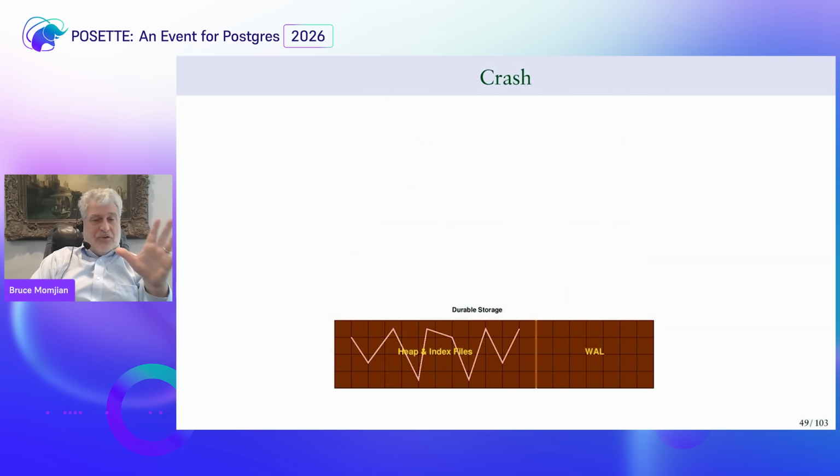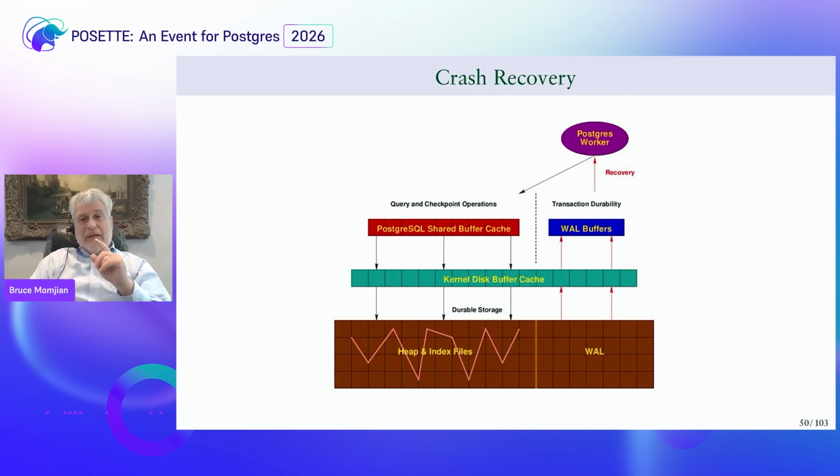Now, what happens in a crash? Well, in a crash, we have heap and index files which were being written to potentially during the crash. So they may be inaccurate, they may be partial. So how do you recover a consistent database, not losing any transactions, when you have heap and index files that potentially are changed? The way we do that is that we've fsynced all of those write-ahead log changes. We can actually replay on crash recovery.